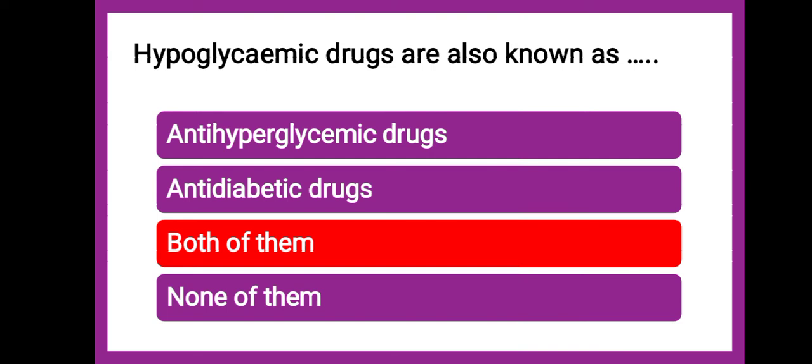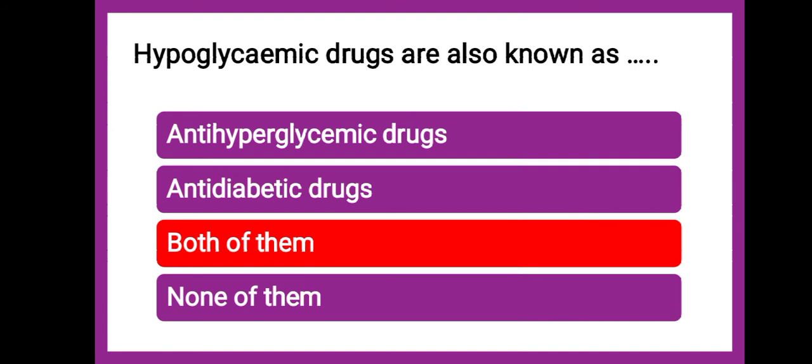Hypoglycemic drugs. Now hypoglycemic means what? To lower down the sugar. And anti-hyperglycemic means what? Hyperglycemic means high sugar, and anti to hyperglycemic means opposite action to the high levels of glucose.